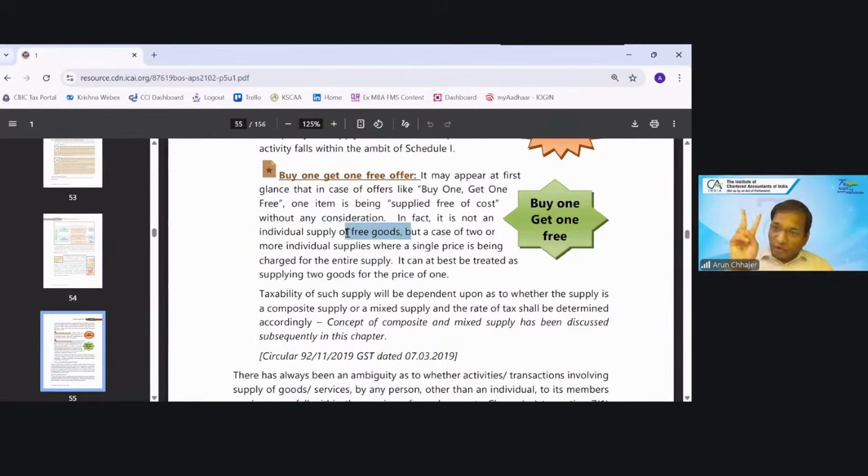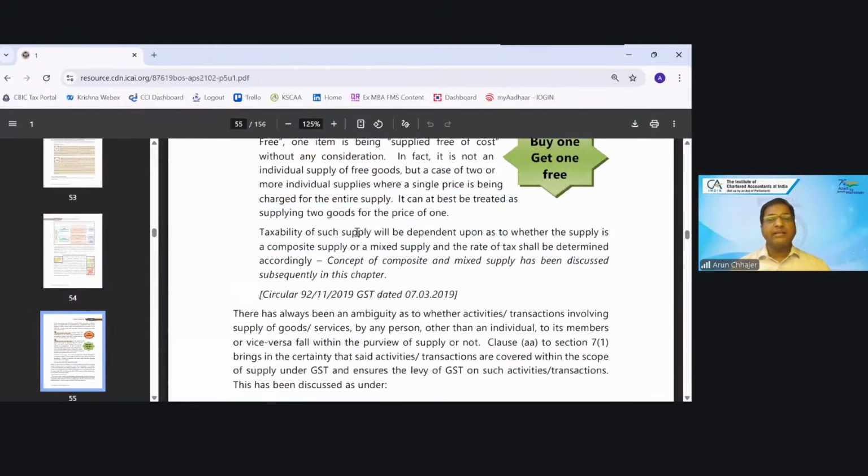So they are supplying the two shirts at one price. So is it a supply of the composites? Answer is yes. Normally, both are the same item. So will you say composite? Will you say mixed? Does not matter. So it can be treated as supplying the two goods at one price. Taxability of the supply will depend upon whether the supply is a composite or mixed, and the rate shall be determined accordingly. Okay, that is being told by circular 92.